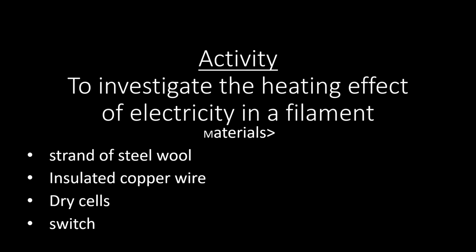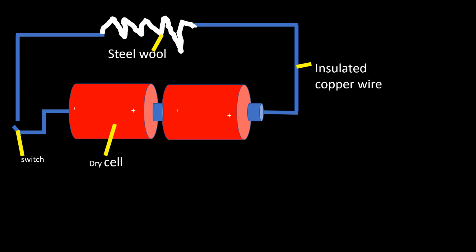So to demonstrate the heating effect of electricity in a filament, we require the following materials. We assemble the following materials in our activity. I require a strand of steel wool, insulated copper wire, dry cells, and a switch. The strand of steel wool will represent the filament of a bulb. Insulated copper wire is going to act as the conductor of electricity. The dry cells will supply the chemical energy. The switch is a device that opens and closes a circuit.